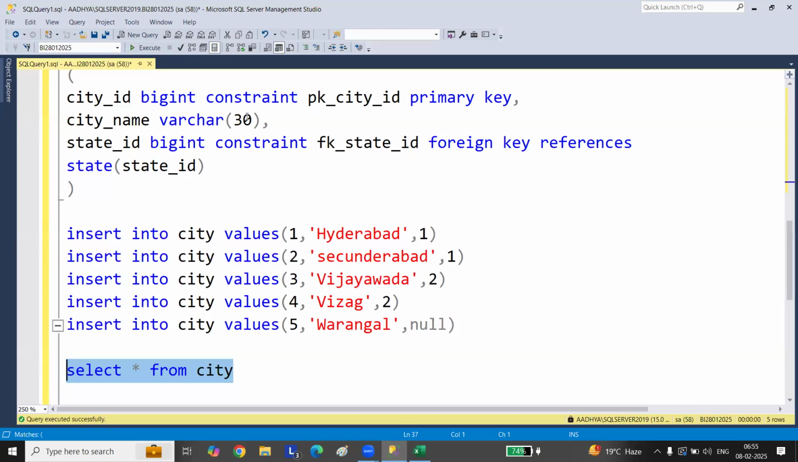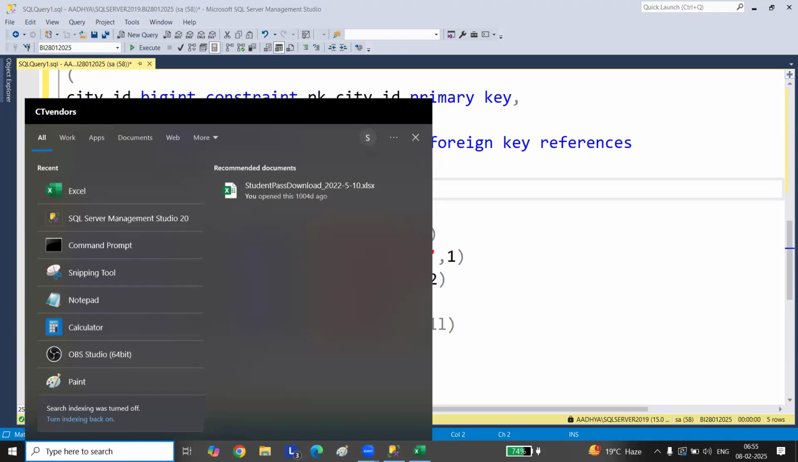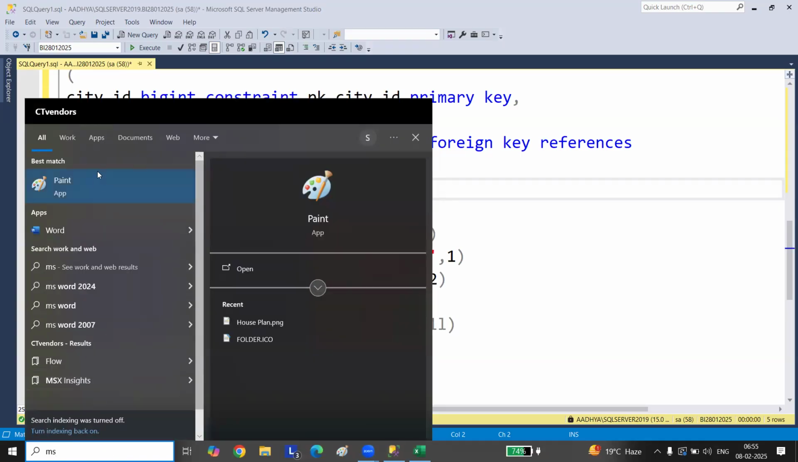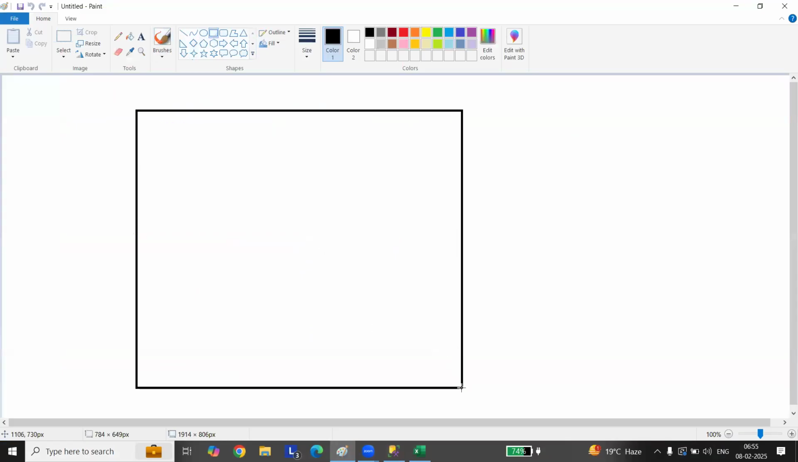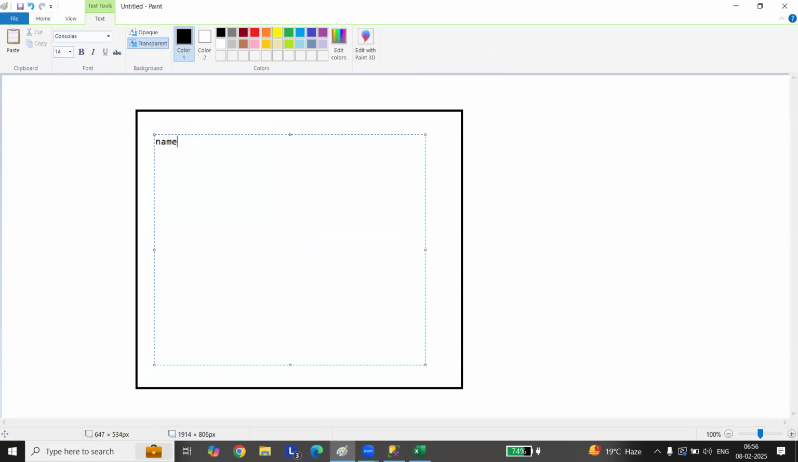Generally when you manually insert, you need to go to the tables and refer and get the values. But in real time, how does that happen? Let me go to MS Paint here. If you go to any website, you will have some form like this. Give name, so you'll have some text box here.